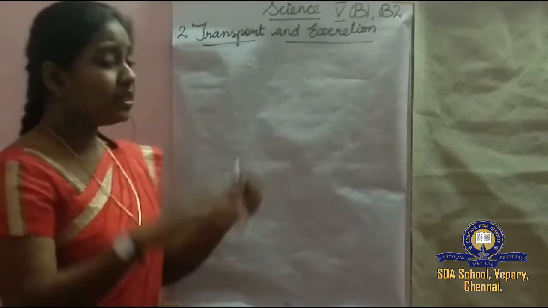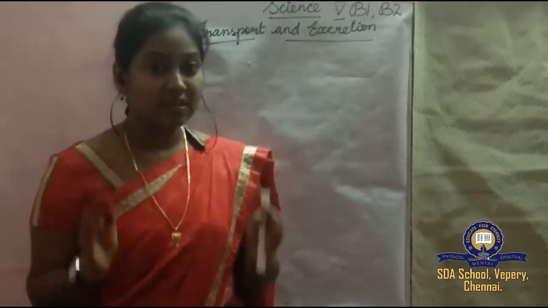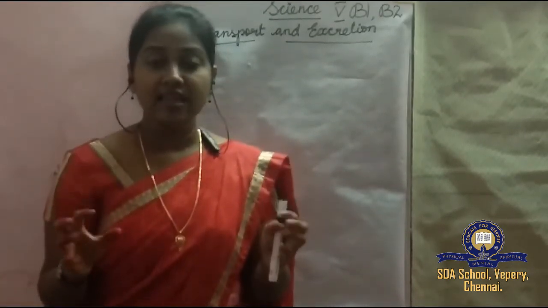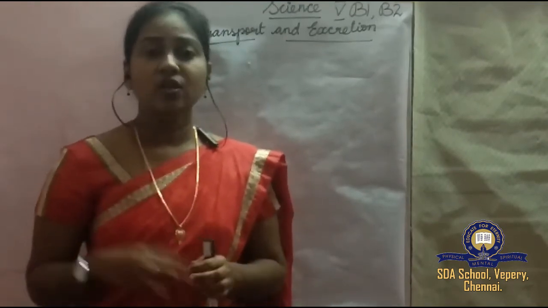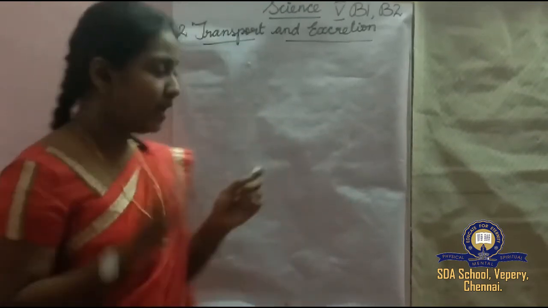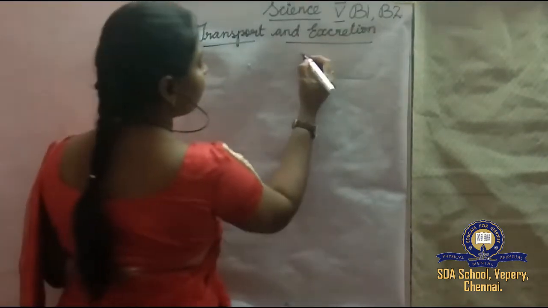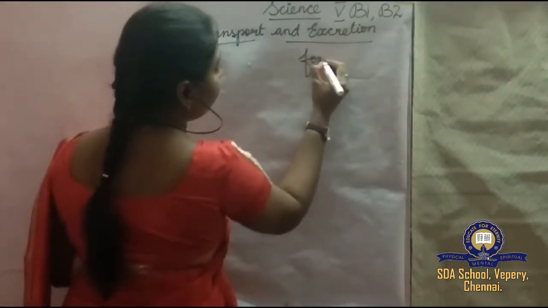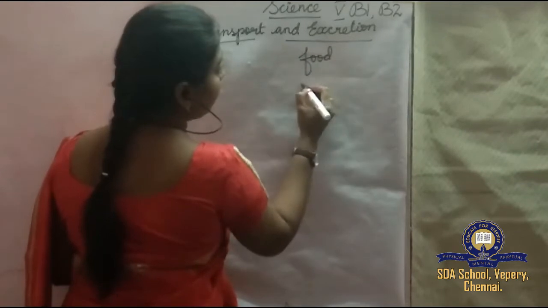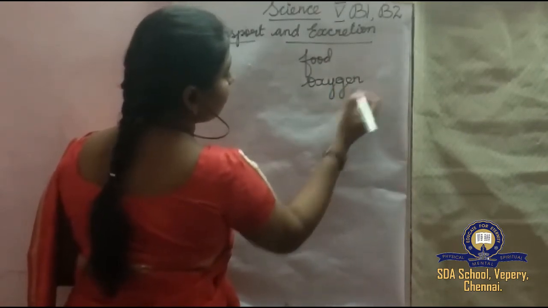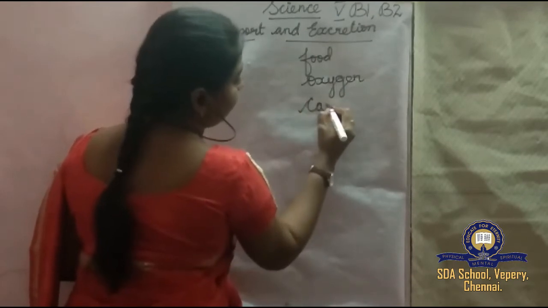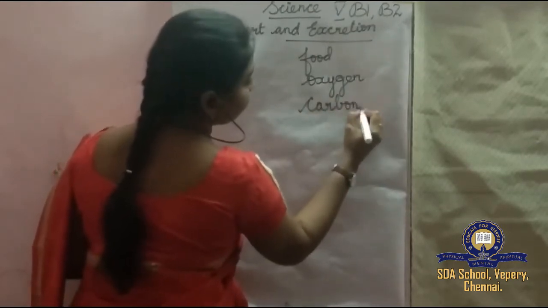So the blood transports or carries things to the different parts of our body. So what does the blood carry?